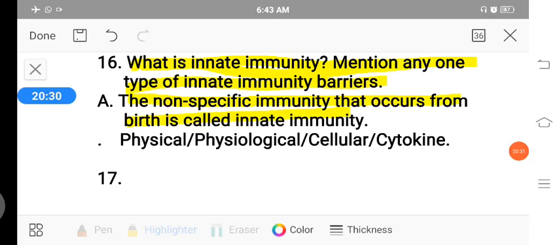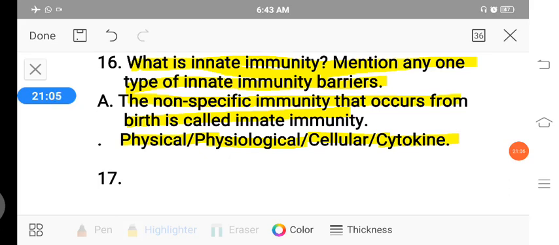By birth itself, the body develops a non-specific immunity, which is called innate immunity or non-specific immunity. Here, mention any one type of innate immunity barrier. The barriers are physical, physiological, cellular or cytokine barriers.